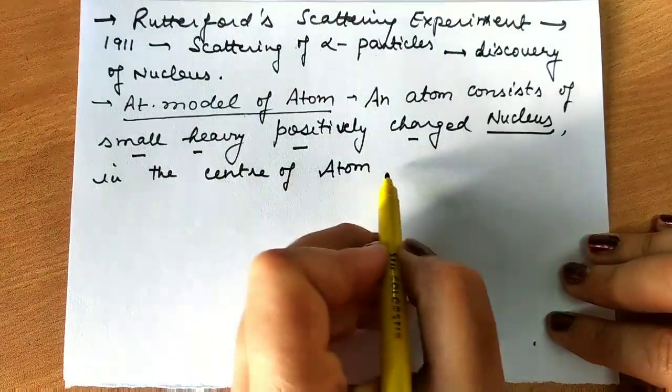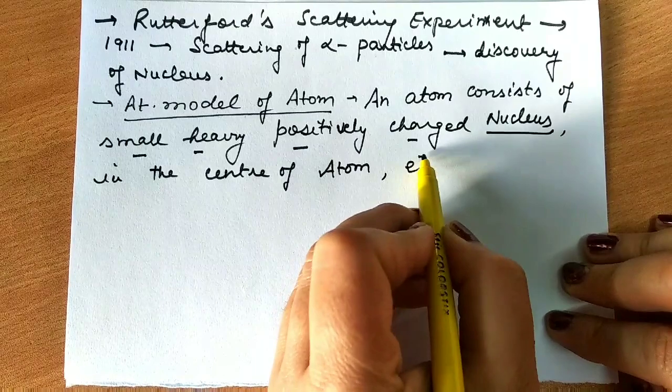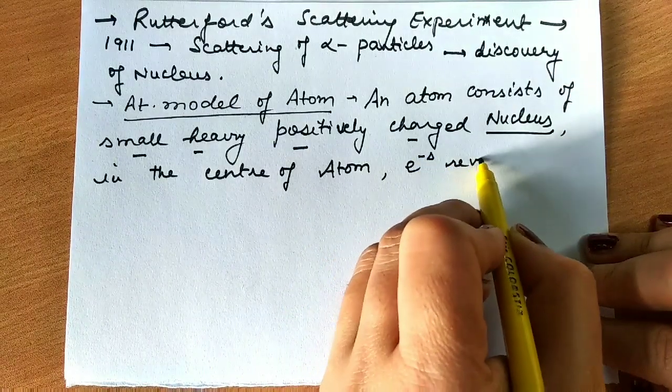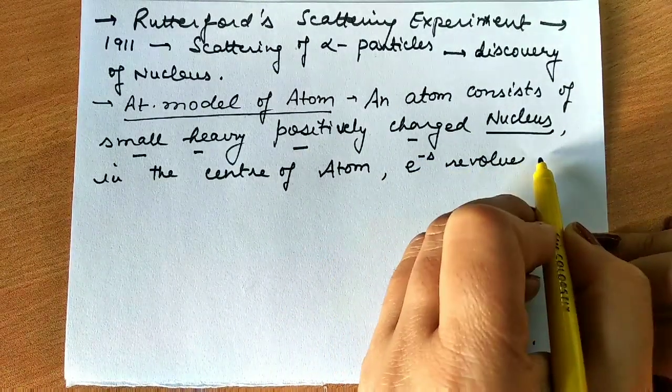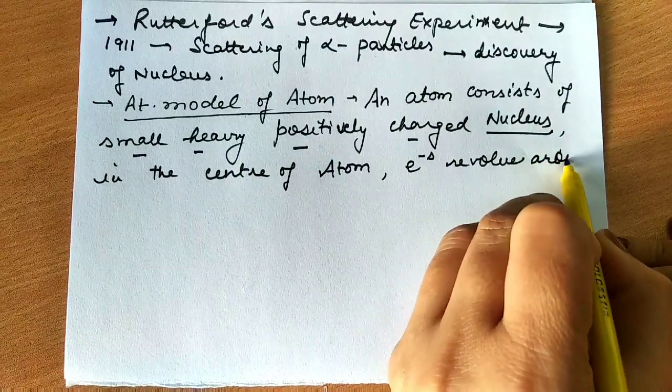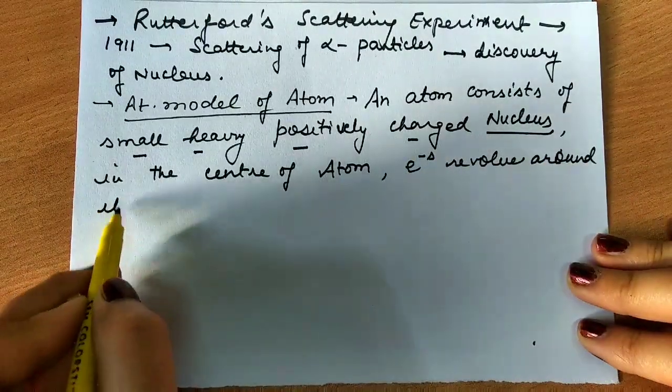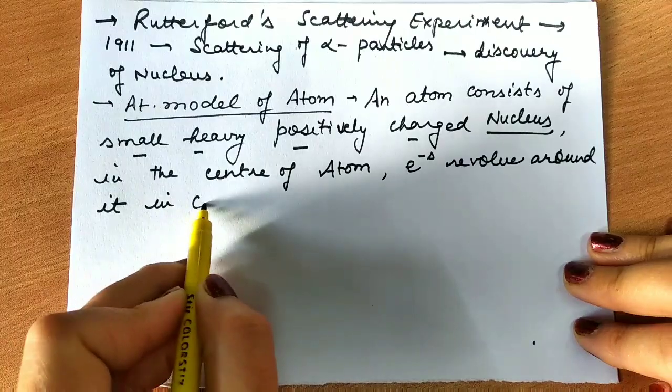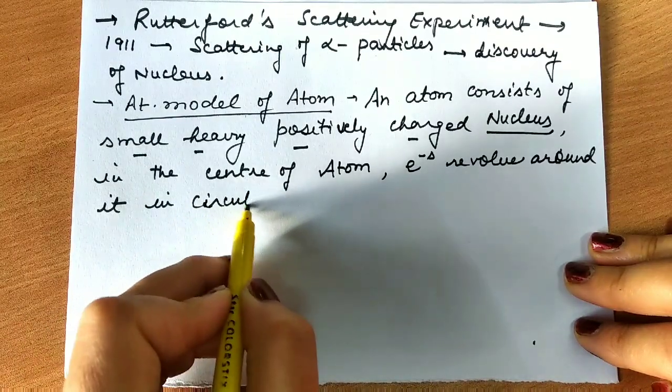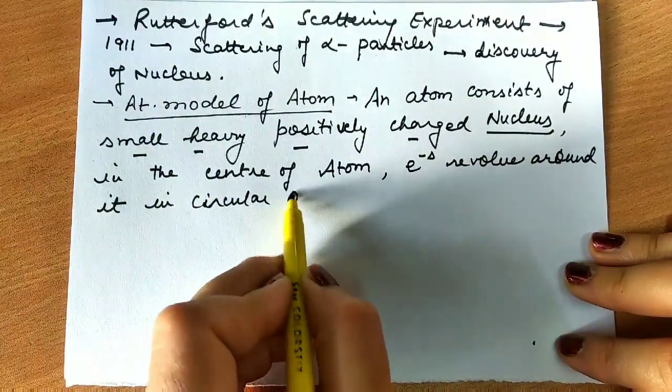And where are the electrons present? So electrons revolve around it in circular orbits, as given by Rutherford.